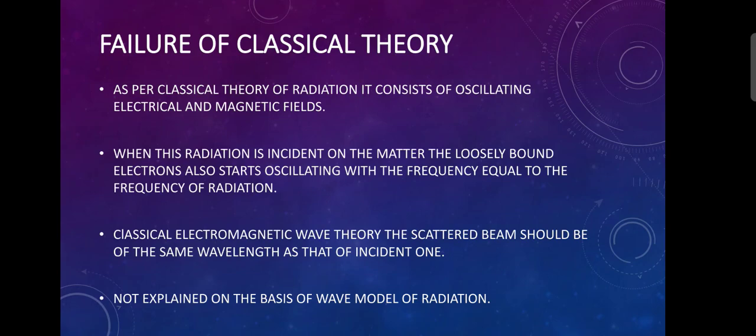If we try to explain the Compton effect on the basis of classical electromagnetic wave theory, the scattered beam should be of the same wavelength as that of incident one. The presence of radiation of longer wavelength lambda prime, however, cannot be explained on the basis of wave model of radiation.